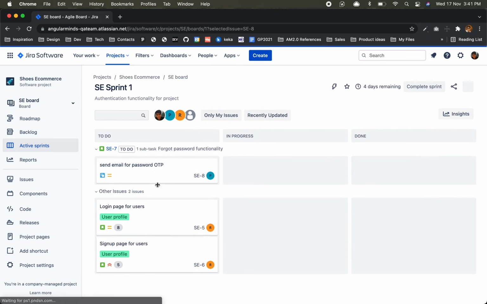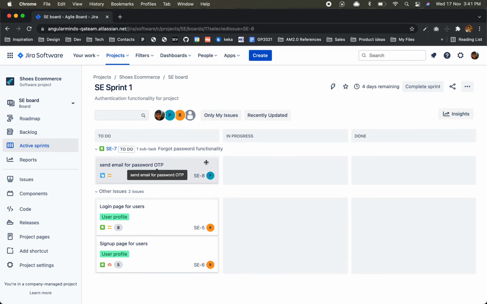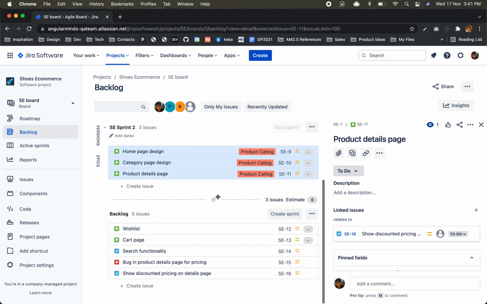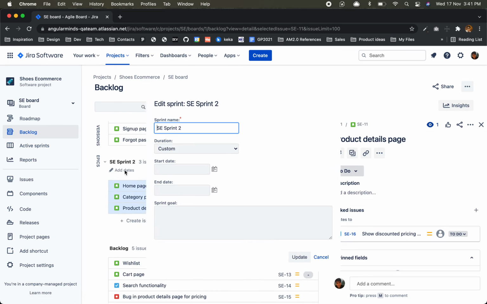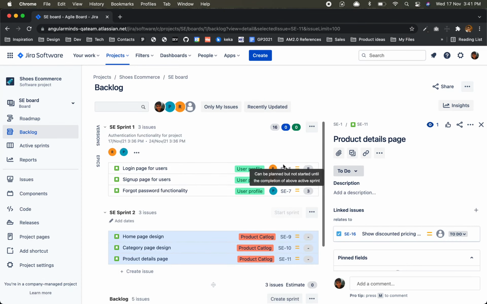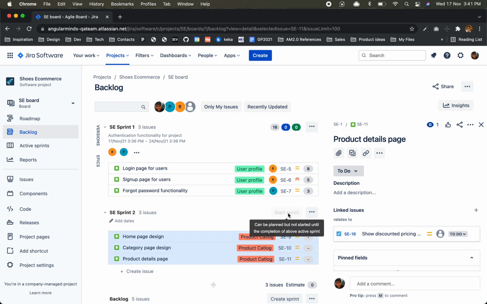In active sprint you can see here we have only one active sprint. There could be multiple active sprints if we have more teams to work on other tasks, right? This is our sprint 2. For this we can have dates and everything, and it can be planned but not started until the completion of the above sprint. I think there would be some setting somewhere, that's why it is not allowing us to start another sprint simultaneously. Okay,